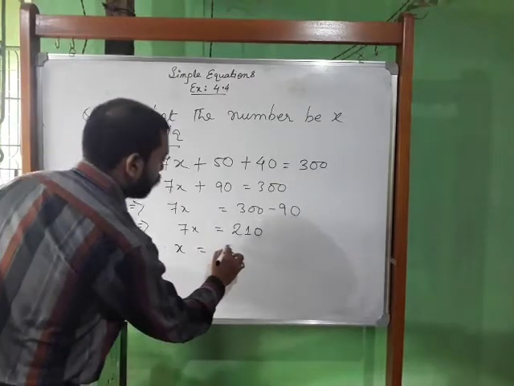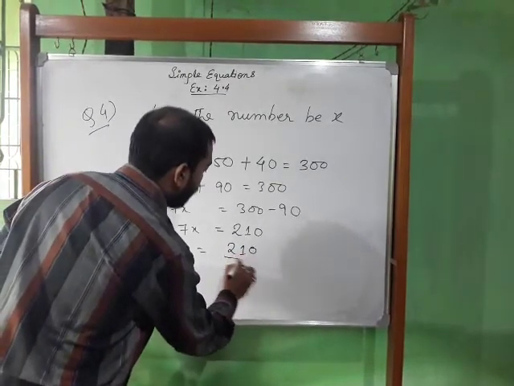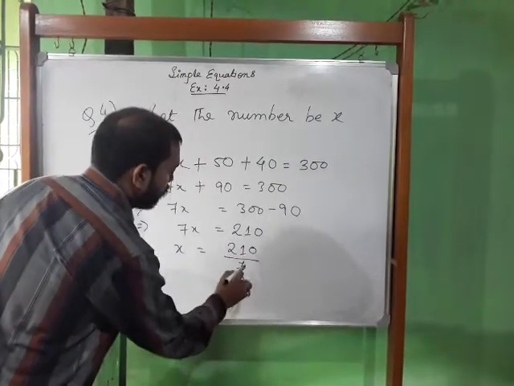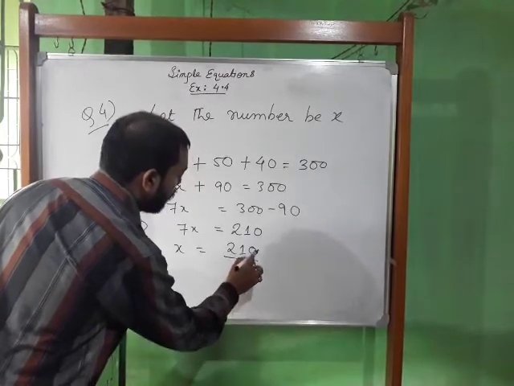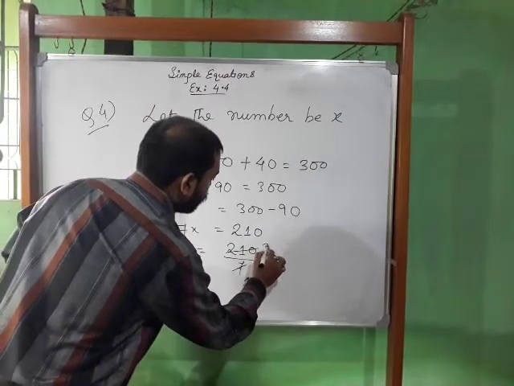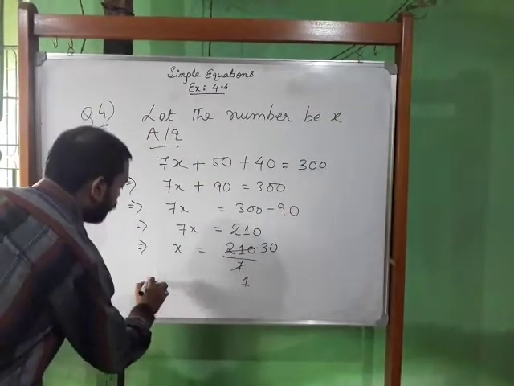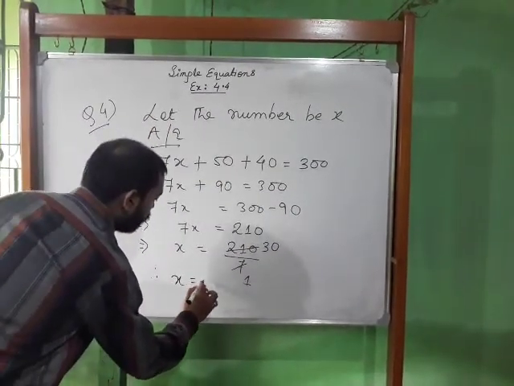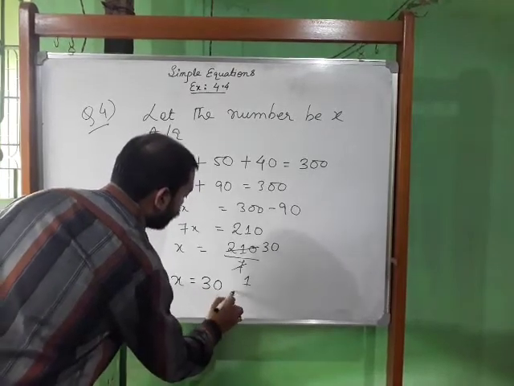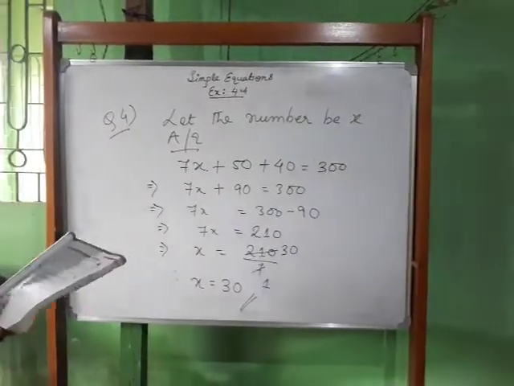x is equal to 210 divided by 7. Now reduce it. 7 ones are 7, 7 threes are 21, so it is 30 by 1. Therefore, x is equal to 30. So this is the required answer. x is equal to 30.